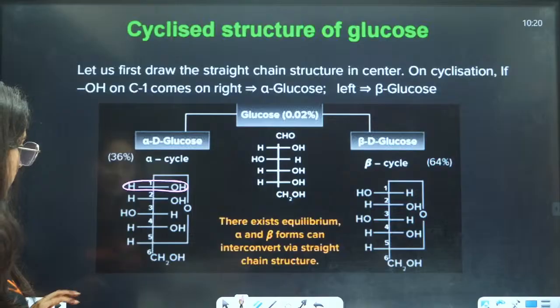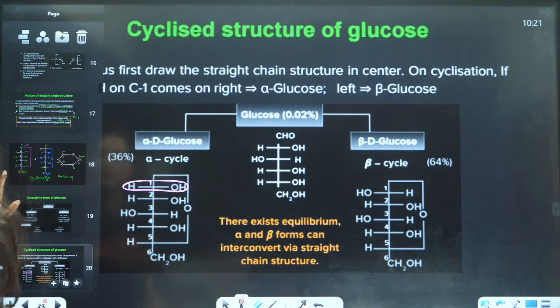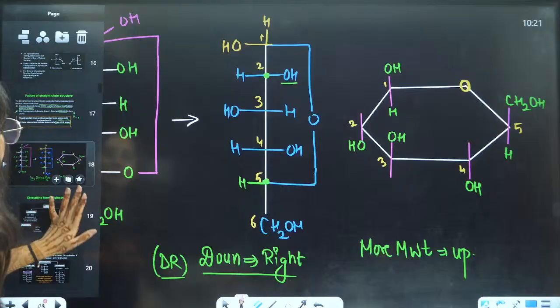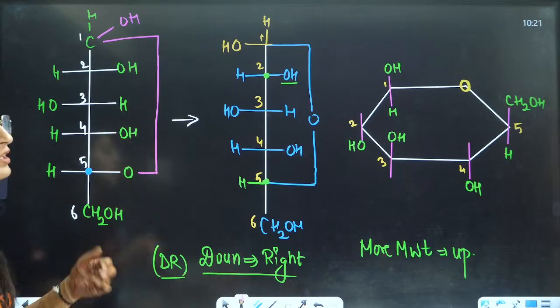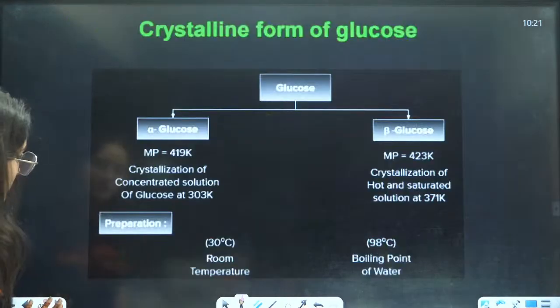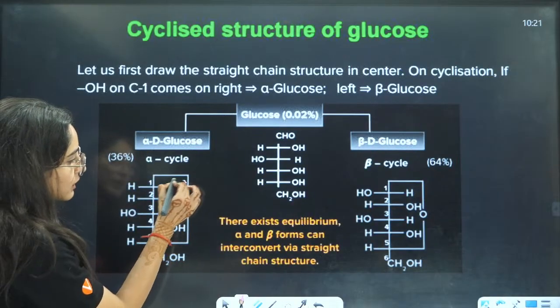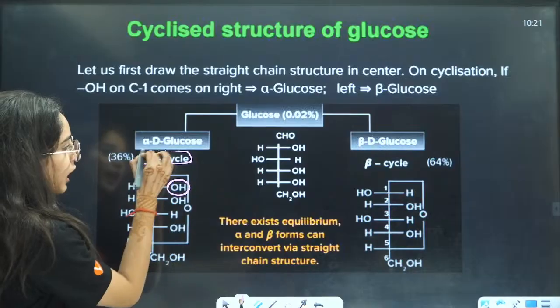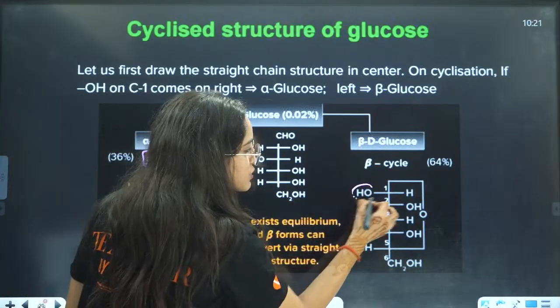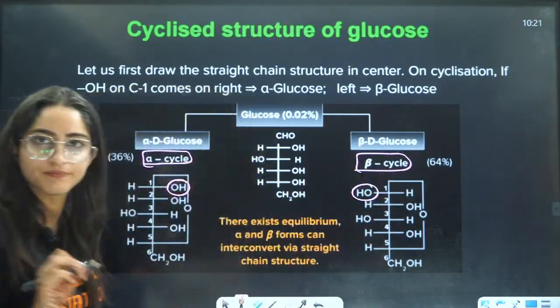Wait a minute, is something I'm doing wrong? No, yeah, it is right only. Yes, the first carbon is opposite. So basically, why is the first carbon opposite? If you talk about the first carbon here, if it is on the right side, it is called the alpha. If it is on the left side, it is called the beta, right?